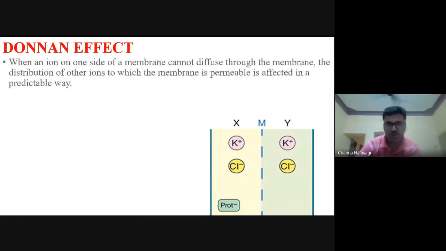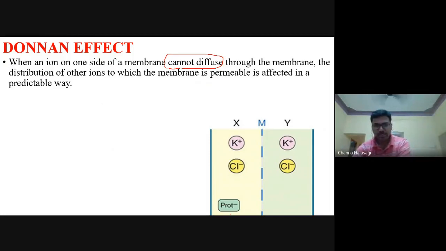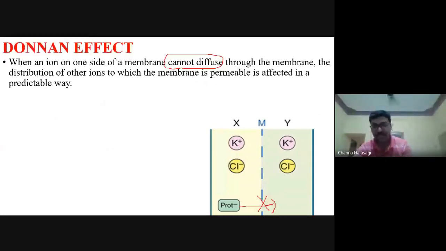Next, coming to another concept called the Gibbs-Donnan effect. Mainly proteins here. When an ion on one side of the membrane, and protein is also an ion here, cannot diffuse through a membrane, now what will happen? These proteins cannot move. What happens is your K plus and Cl minus will arrange in such a way that equilibrium is reached indirectly.